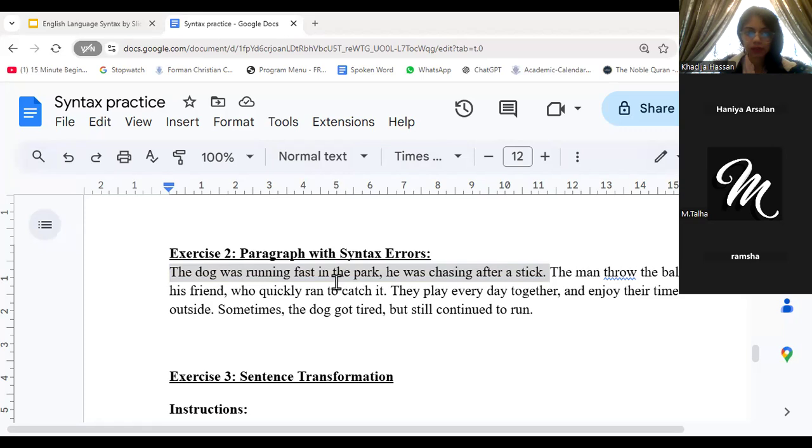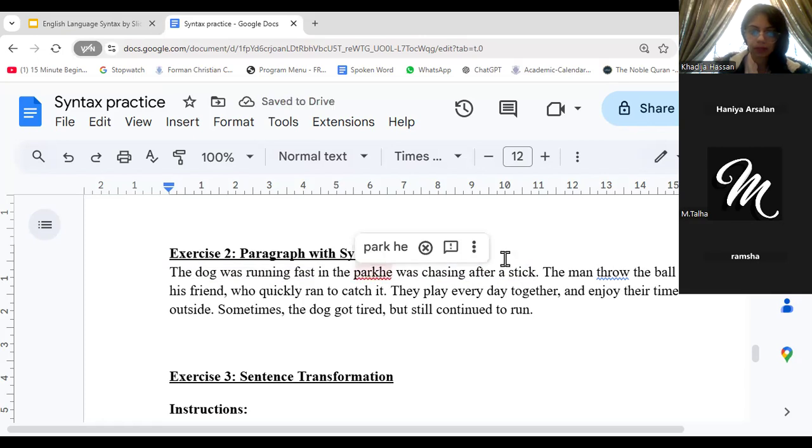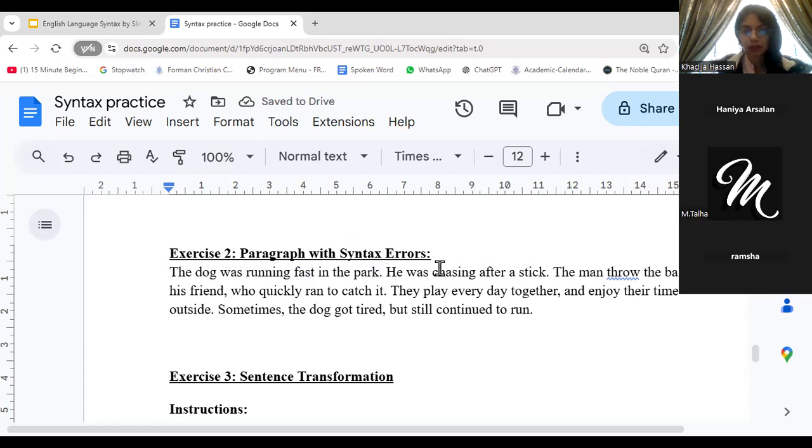H capital. So you're saying this should be a different sentence? B, said Ramsha. It's just the simple mistake. Okay, so it could either be that we put a semicolon here, right? Either it will be this, or we put a full stop and we make this a different sentence. The dog was running fast in the park. He was chasing after a stick.